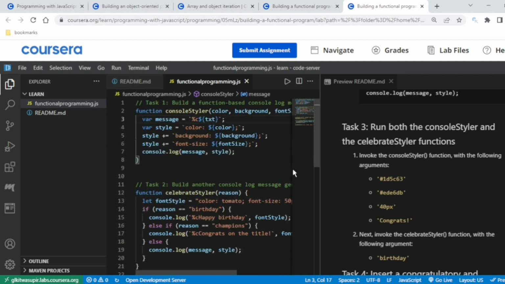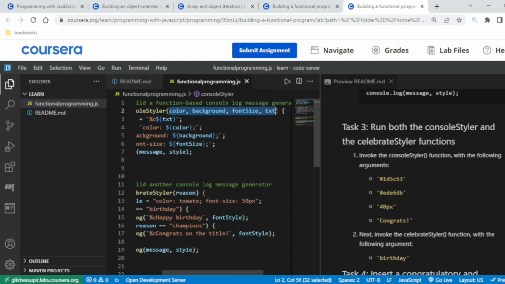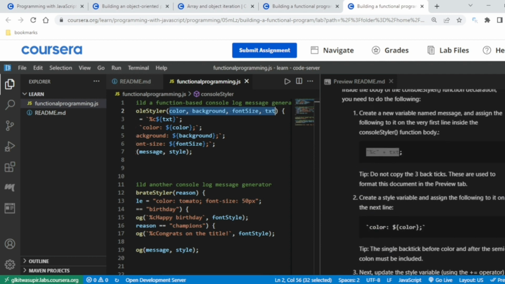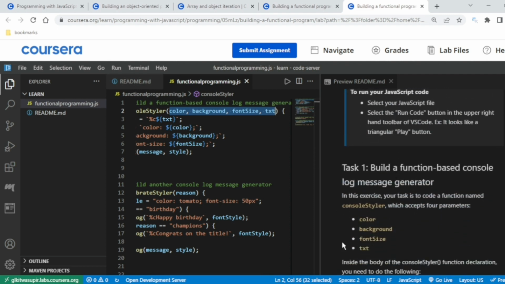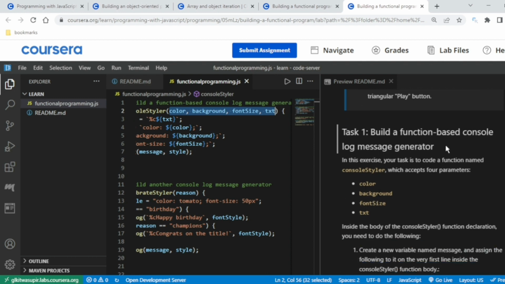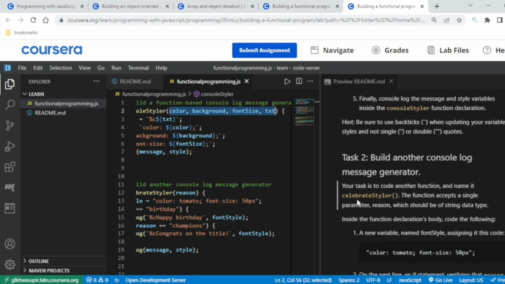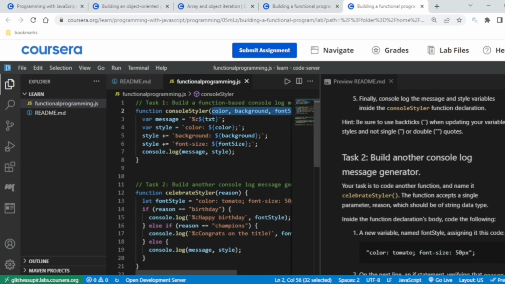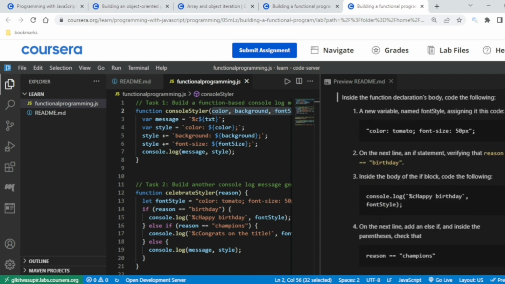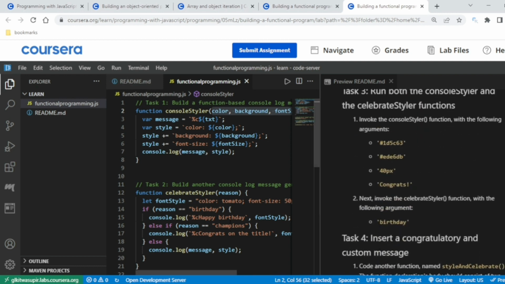Okay, there's one thing I forgot to mention, which is the parameters. You will say, how did I know these parameters? This is what it is: color, background, font size, text. These are the parameters I have written. So console styler will accept 4 parameters. Talking about the other one, this celebrate styler will accept the parameter of reason. It's already written. Okay, so everything is written. You just have to look it up, and that will be easy.